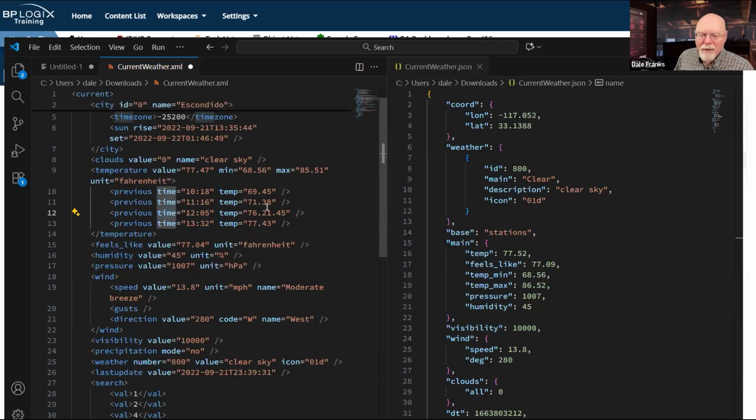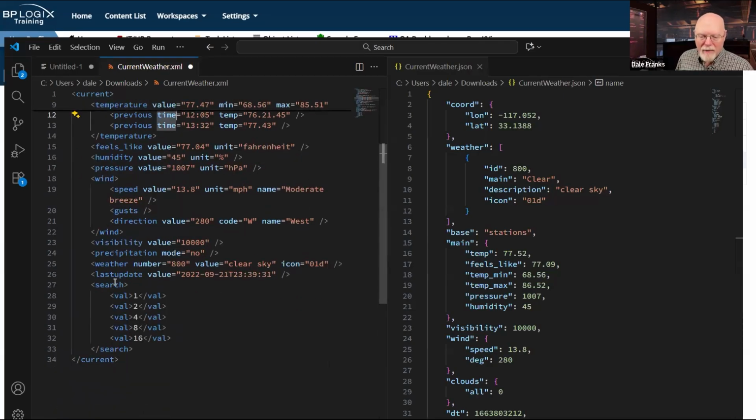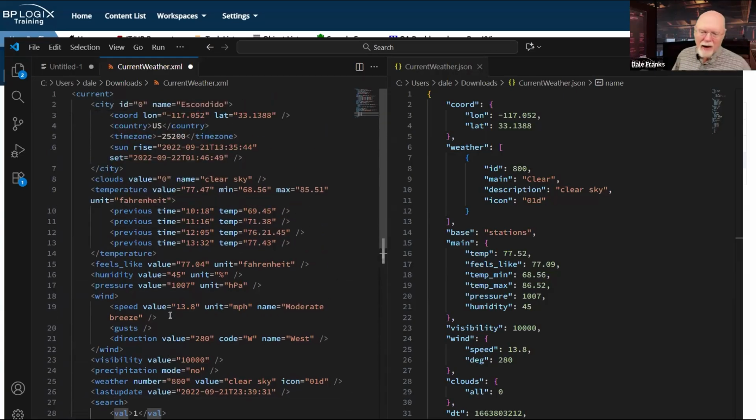So if I have an array, and again, I have this array here, I would have search / val, and then if I wanted 8, it would be val, and then in square brackets 4 to bring back the 8 in that particular array. Arrays are very common in both XML and JSON. Well, they're common in REST in general. There's a lot of data that gets returned in array.